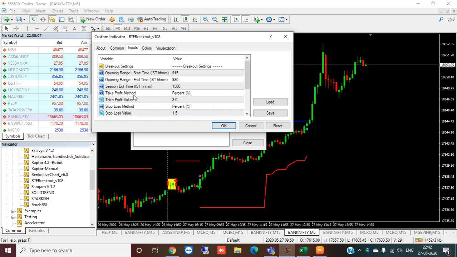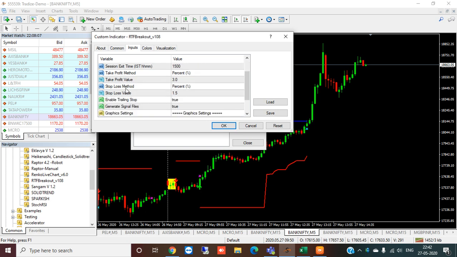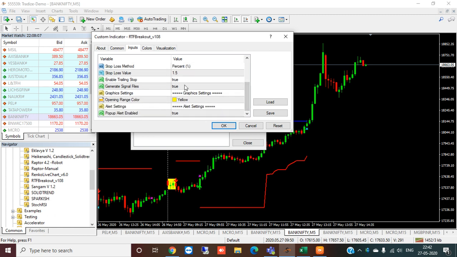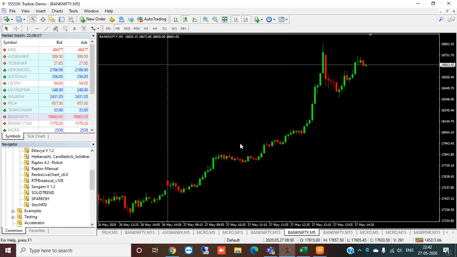There is a functionality that we have given, which is take profit and stop loss. Here I have given 3 options. You can either not place any take profit, you can place it on percentage, or you can place it on absolute points. I will mention here percentage, 3% take profit and 1.5% stop loss. I will also enable the trailing stop loss, and we will also see the trailing stop loss functionality. All other functionalities are cosmetic changes, which you can do if you want. So we will now move to the strategy.